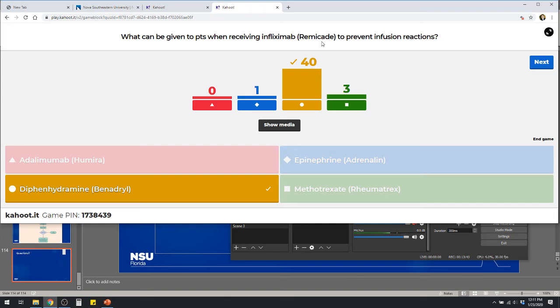So again, if they were having any trouble breathing, or hypotension, if it's just more than a little drop in blood pressure, those would be things that would be triggering me to say, okay, I probably need to give epinephrine at that point, right? Humira, would that ever be a good combo with infliximab? Why not? They do the same thing, right? They're both working on tumor necrosis factor alpha. Would not make sense. When would I use methotrexate though?